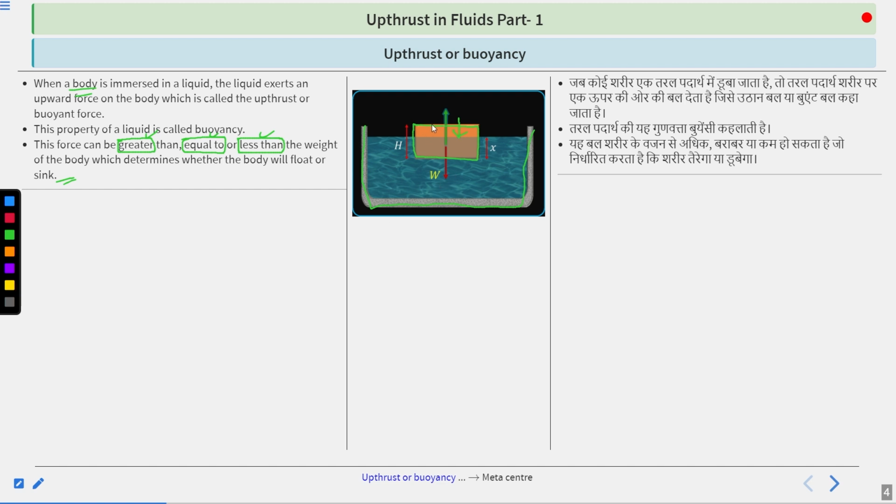If the mug's weight is greater than, equal to, or less than the force, it is decided whether the mug will float or sink inside the water. Got it?